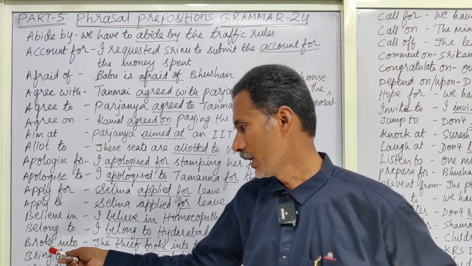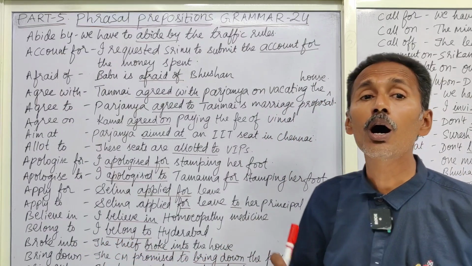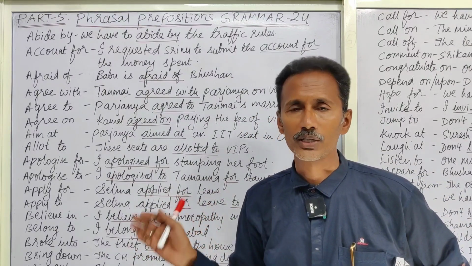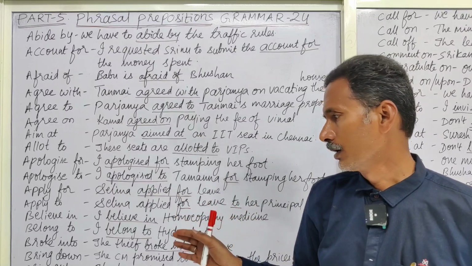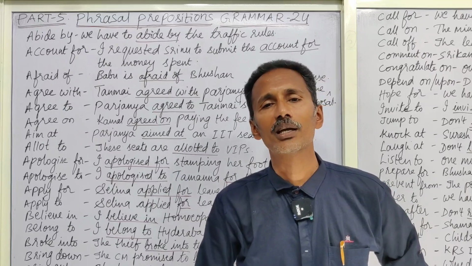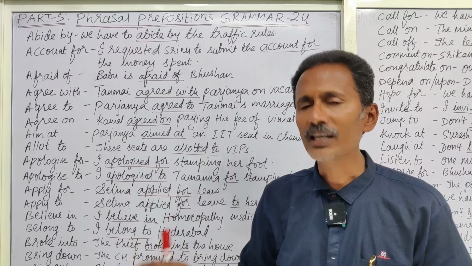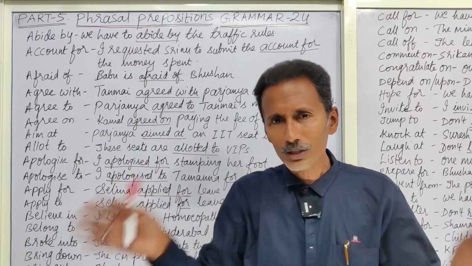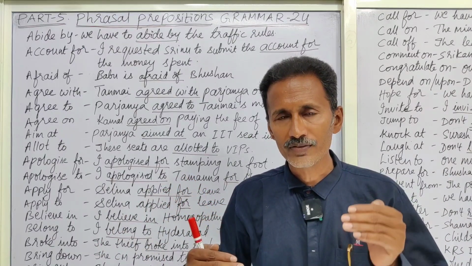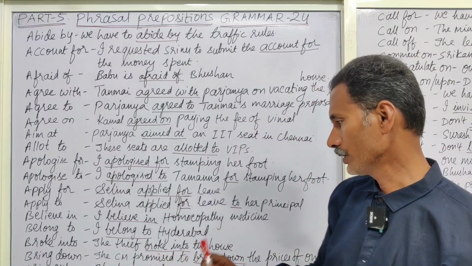Next one. Break into, or broke. I wrote the past tense. Broke into. The thief broke into the house. The thief broke into the house of Bhushan or Sriya or Shruti Hasan. There won't be any thief who seeks the permission of the house owner and after giving a handshake comes in a direct manner. He never seeks permission. He breaks. Here it doesn't mean that he broke the doors literally, but without the knowledge of the house owner, if some stranger enters that house, then we have to use this break into. The thief broke into the house.